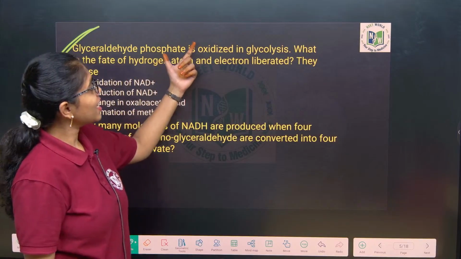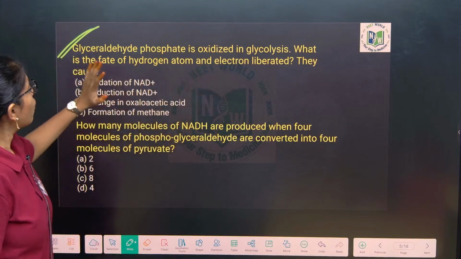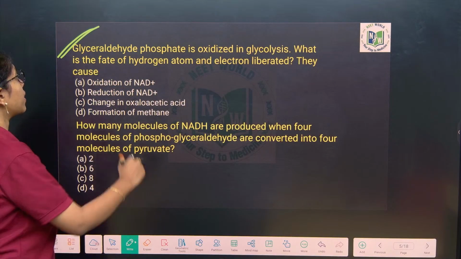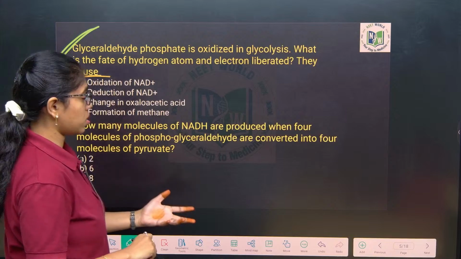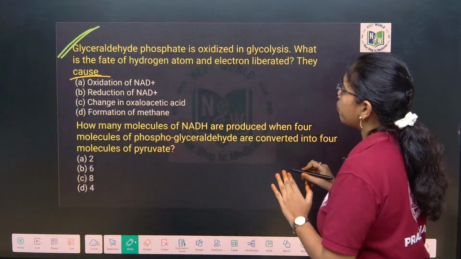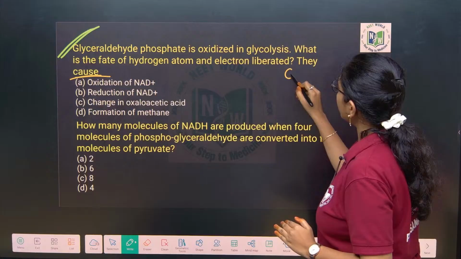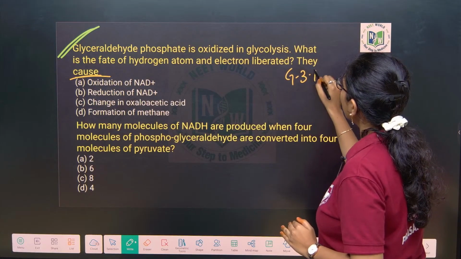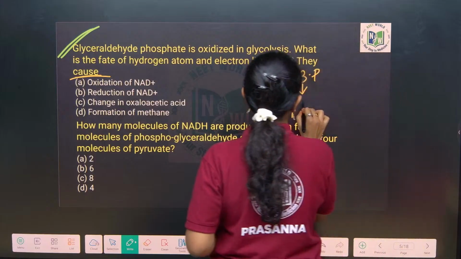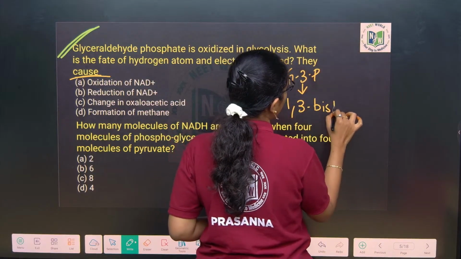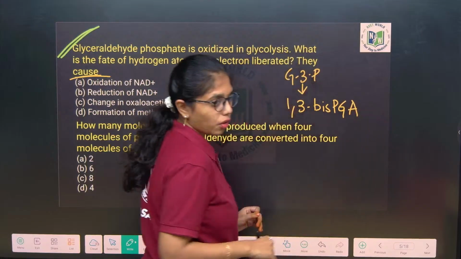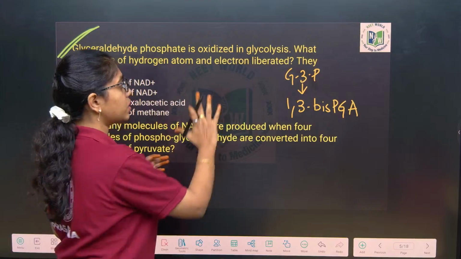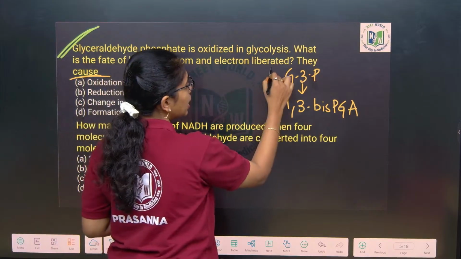Glyceraldehyde phosphate is oxidized in glycolysis. What is the fate of hydrogen atoms and electrons liberated by it? Here is a step wherein from glyceraldehyde 3-phosphate, what is formed? 1,3-bisphosphoglyceric acid. 1,3-bisphosphoglyceric acid is formed. This is the 6th step in the energy payoff phase. Last 5 steps are there, no? This is the 6th step.